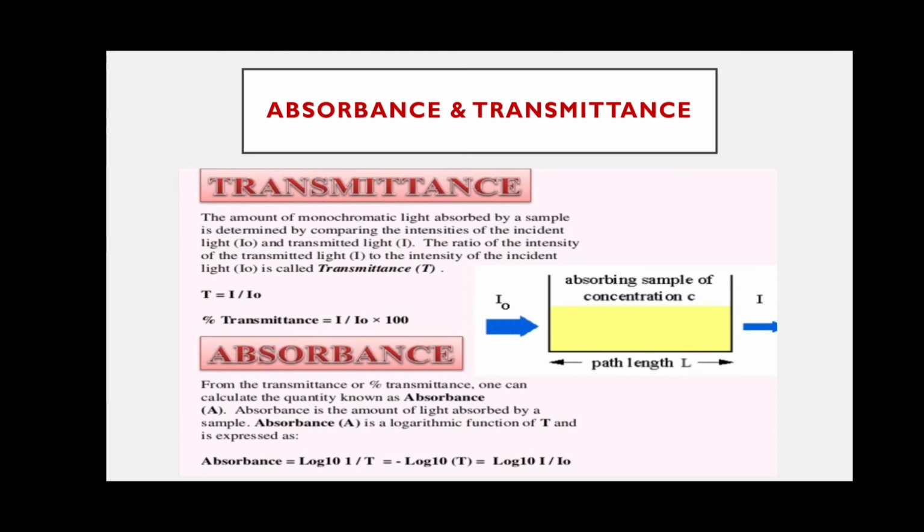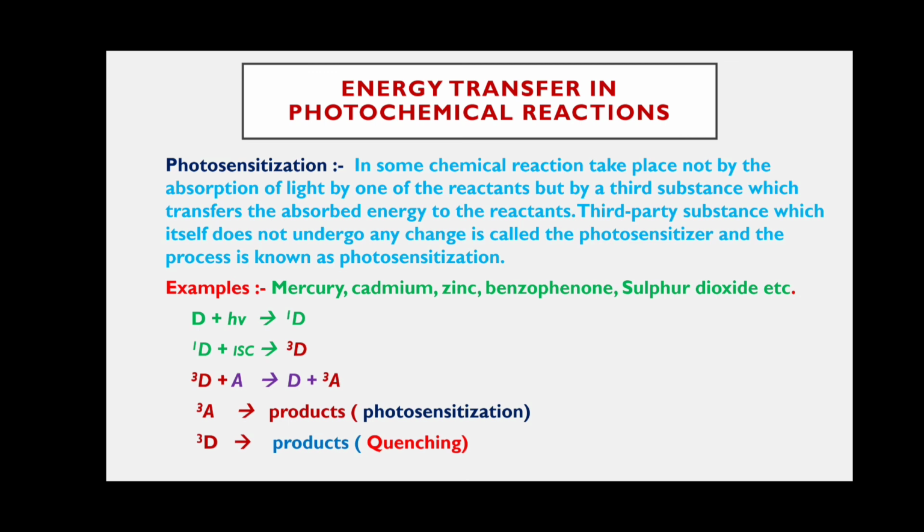So in some photochemical reactions, the reactants directly do not absorb the light, but a third party substance present in the reaction may absorb the light radiation directly and transfer that energy to the reactants. This third party substance is called a photosensitizer, and the process is called photosensitization. The best example is photosynthesis.